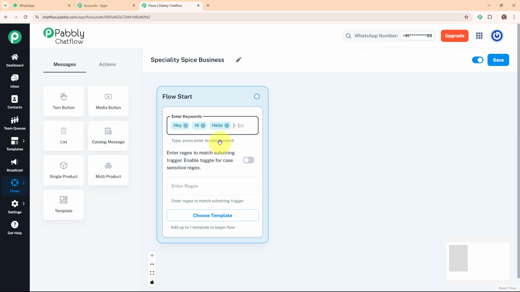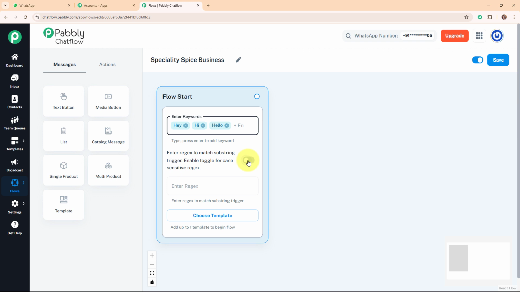So instead of listing every possible variation, we can use regex, that is, regular expressions, to create a smarter trigger. The chatbot will detect common inquiry words regardless of variations or capitalization, and once the chatbot is triggered it moves to the next step. Here you need to enter the regex to match the substring trigger, and here you need to enable the toggle for each sensitive regex.